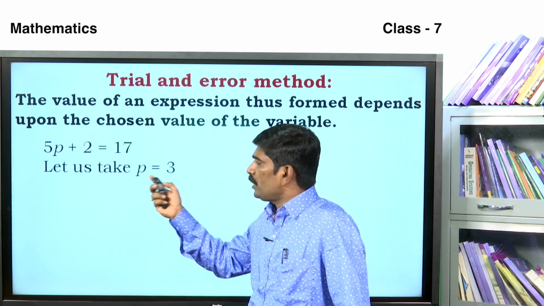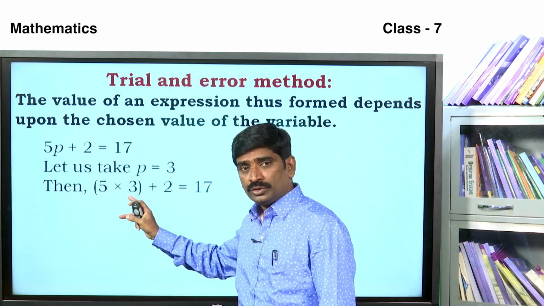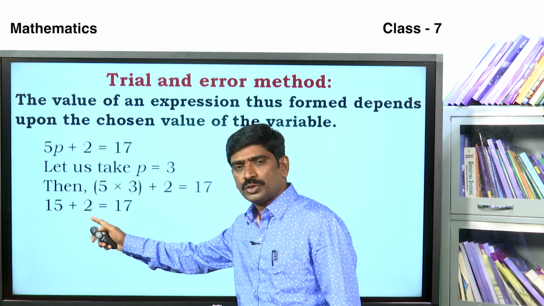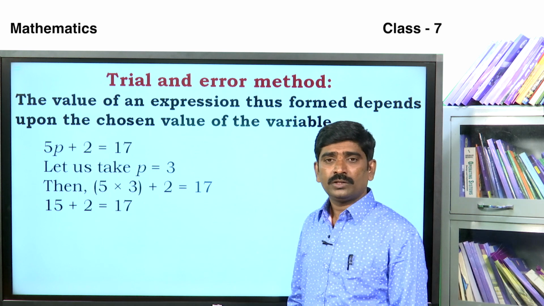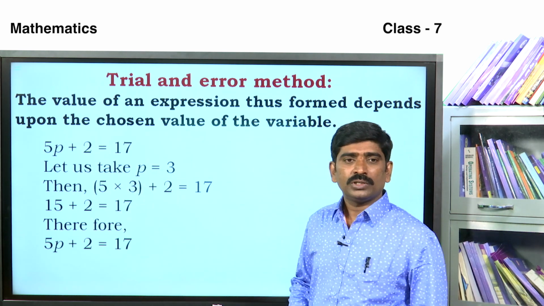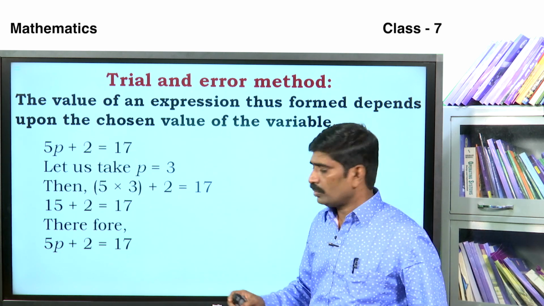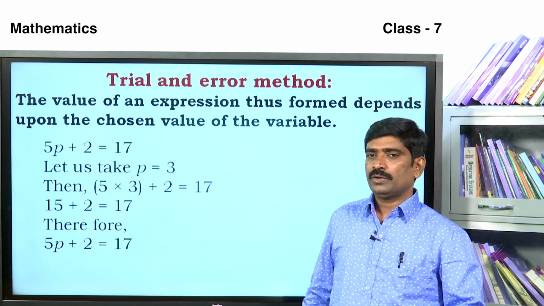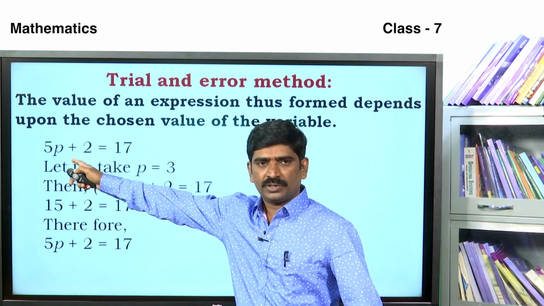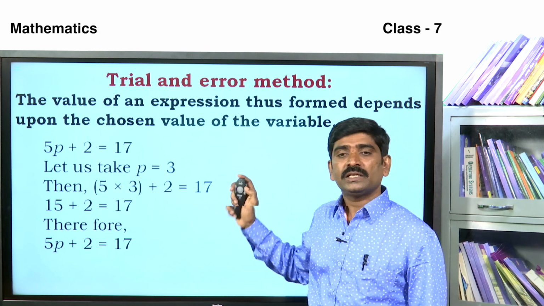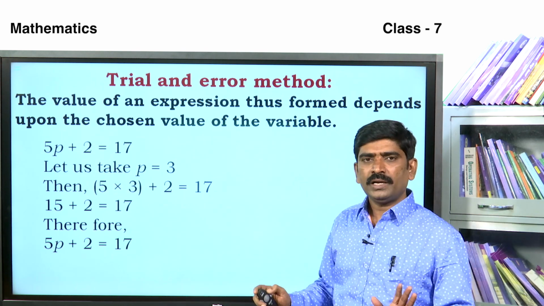Let us take p is equal to 3. Then 5 into 3 plus 2. 5 3s are 15. Very good. 15 plus 2 is equal to 17. Therefore, here this statement is true. The 5p plus 2 is equal to 17. Then what is the value of p here? 3. When we put the value of 3 here, then we get the statement is true. Okay. This method is called the trial and error method.